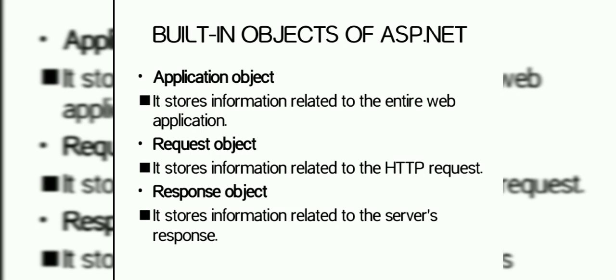Second, request object. You can use the request object to gain access to any information that is passed with an HTTP request, and it includes forms and cookies. Third one, response object. It controls the information you send to a user and also includes sending information directly to the browser. It includes displaying content and redirecting requests.